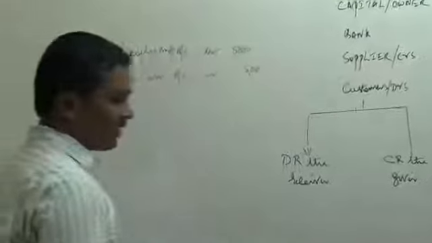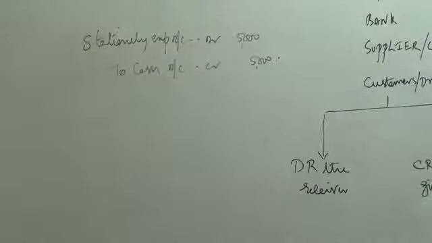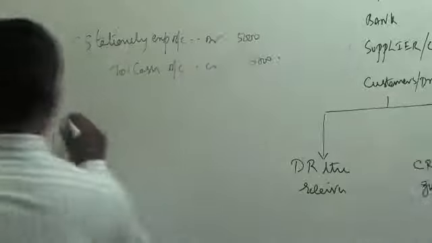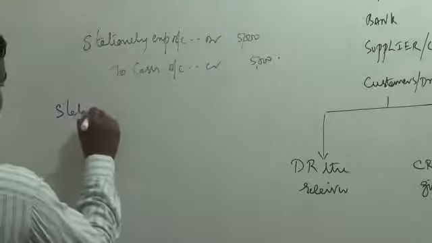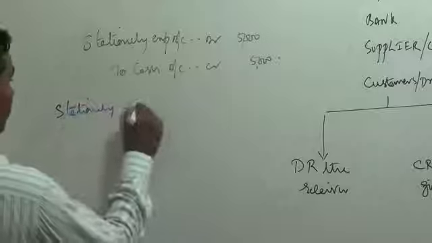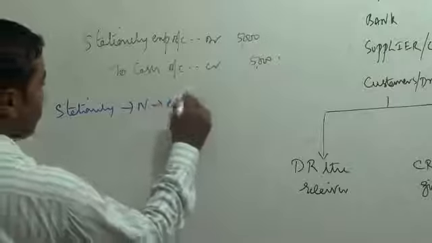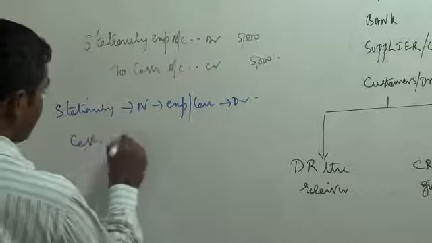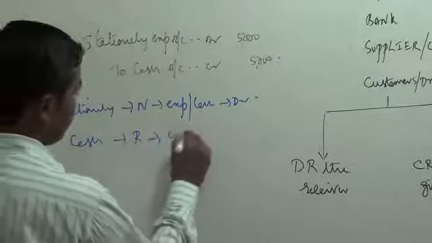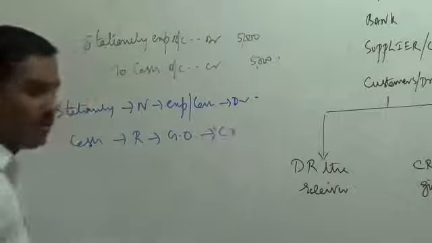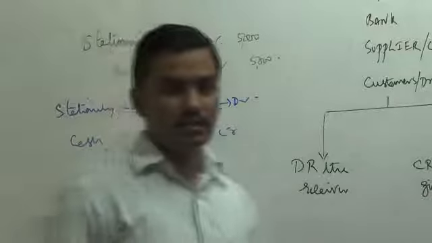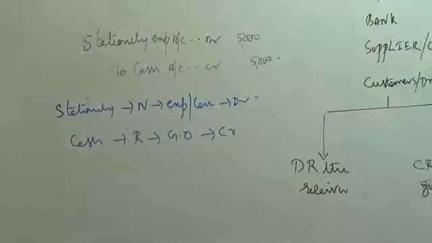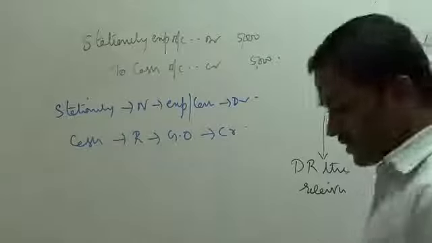What is the logic behind the entry? The logic behind the entry is stationery. It is a nominal account. Expense and loss debit. Cash, it is a real account. It is going out. That is why this account is credited. Okay. Let us take up the next transaction.